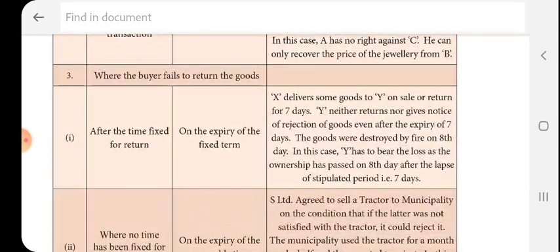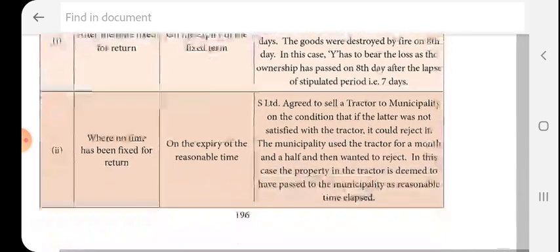Then, where the buyer fails to return the goods after the time fixed for return, that is, on the expiry of the fixed term. For example, X delivers some goods to Y on sale or return for 7 days. Y neither returns nor accepts. After the expiry of 7 days, the goods were destroyed by fire on the 8th day. Here, Y has to bear the loss.